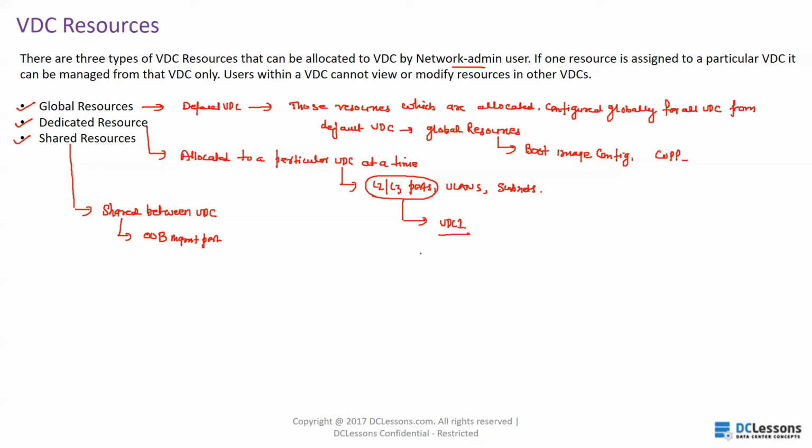Now from NX-OS version 5.2(1), all members of a port group are automatically allocated to the VDC when you allocate one port of that group from that specific line card.